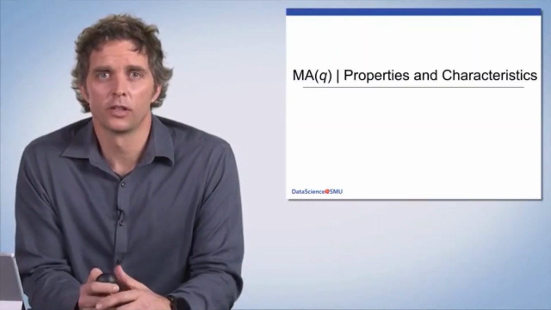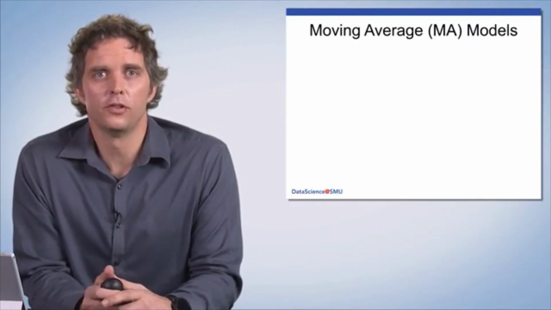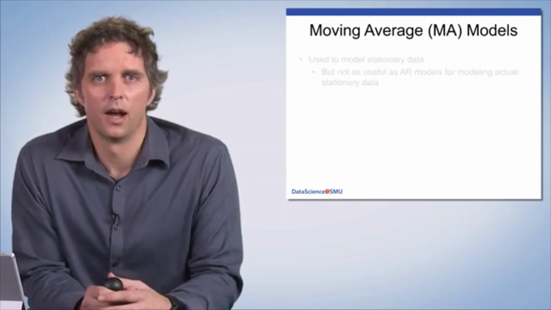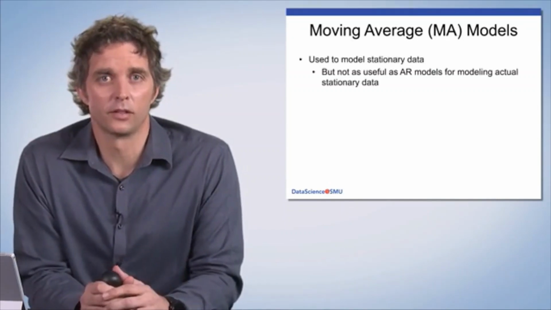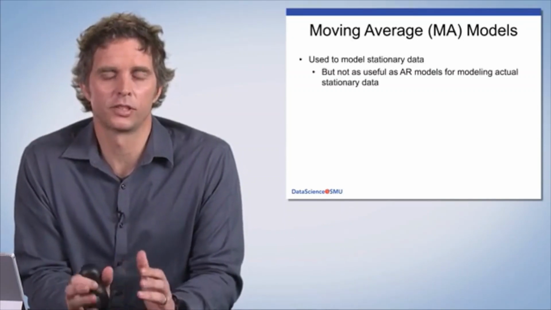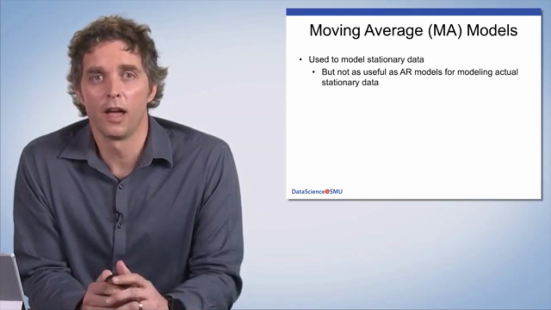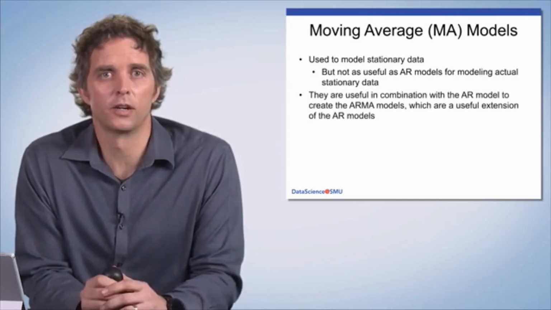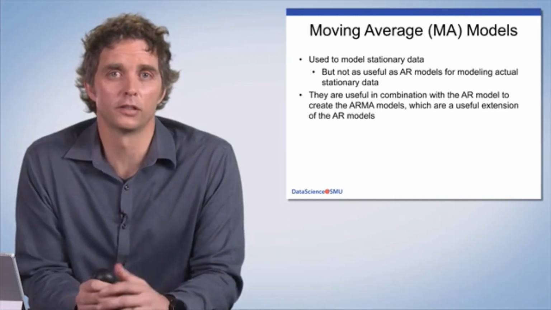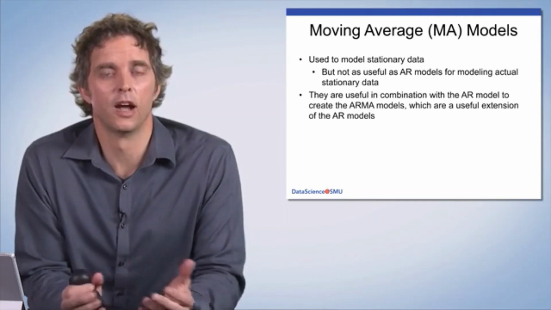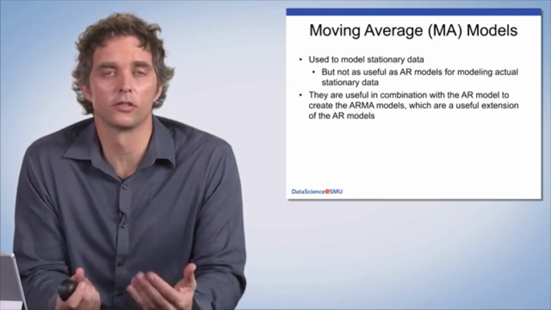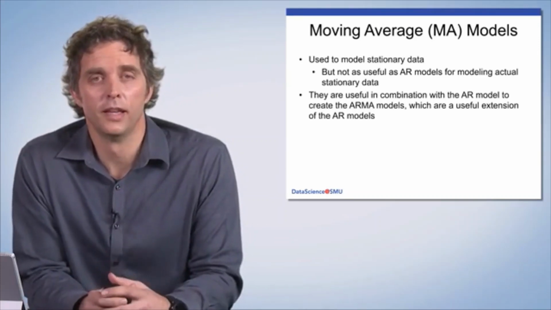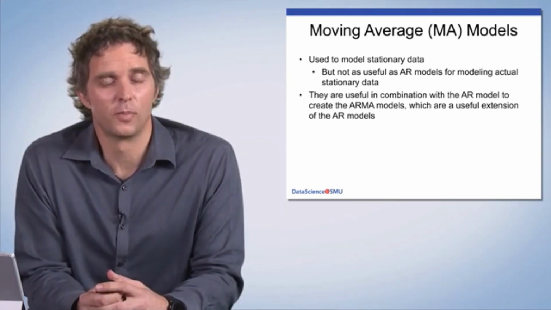Here we go. Looking at moving average models, they're used to model stationary data, but they are not as useful as AR models in modeling actual stationary data. On the other hand, they are very useful in conjunction with AR models. They fit together very well to form what are called ARMA models, which are used as an extension of the AR model.